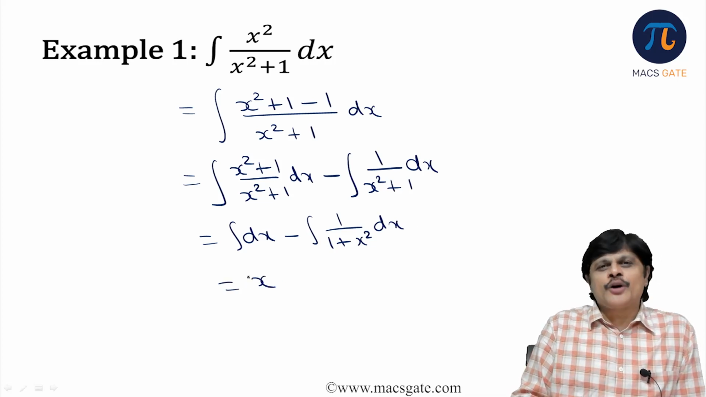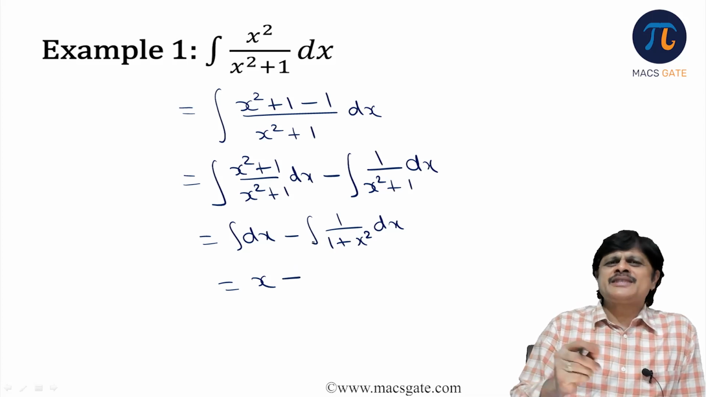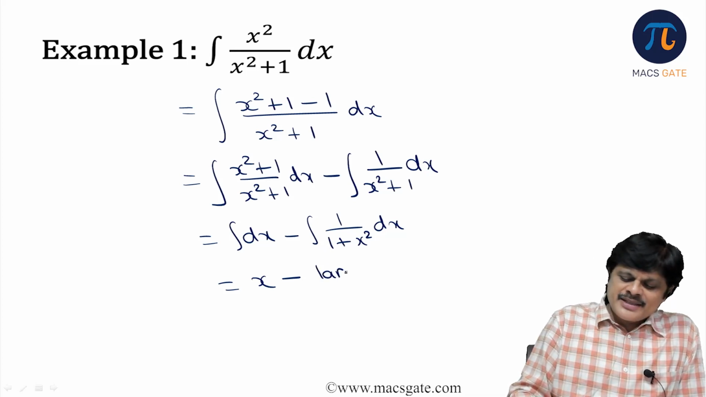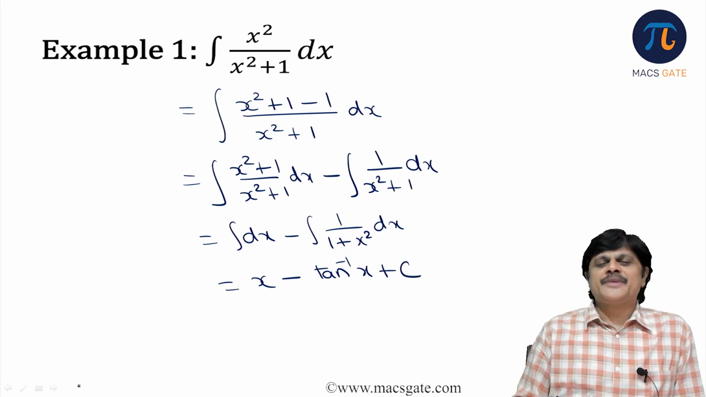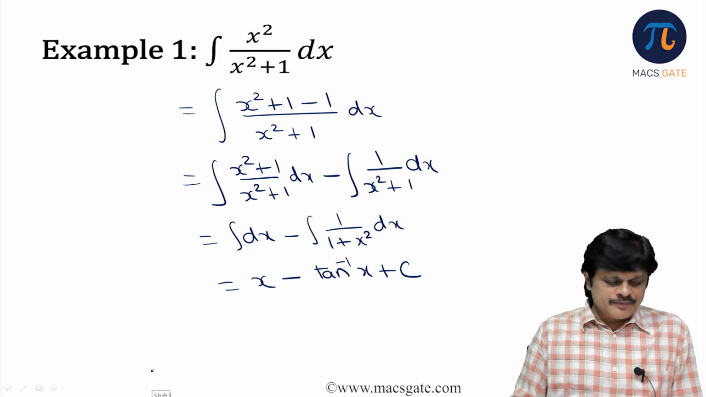nothing but, integral of the constant 1 is x. Okay, 1 means constant, so it is 1x. And what is the integral of 1 by 1 plus x square? Tan inverse x plus constant. A very simple example. Okay, like that. Let us see the next problem.